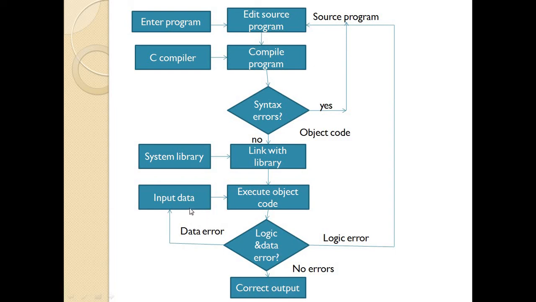Data error means what? If we enter any wrong data, meaning the given input data is wrong, then again it passes to the executable object code. It says please enter the proper data, and after entering it, it gives the correct output.